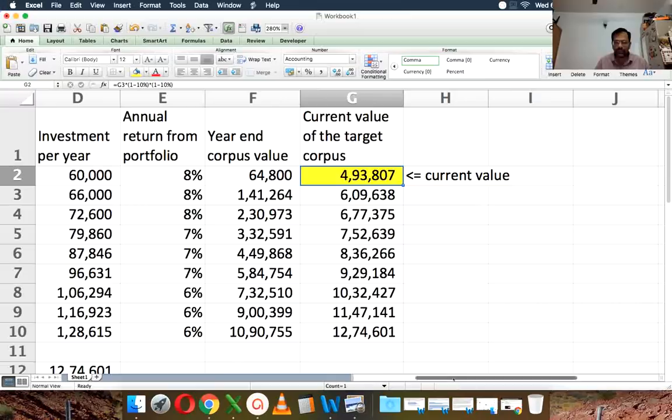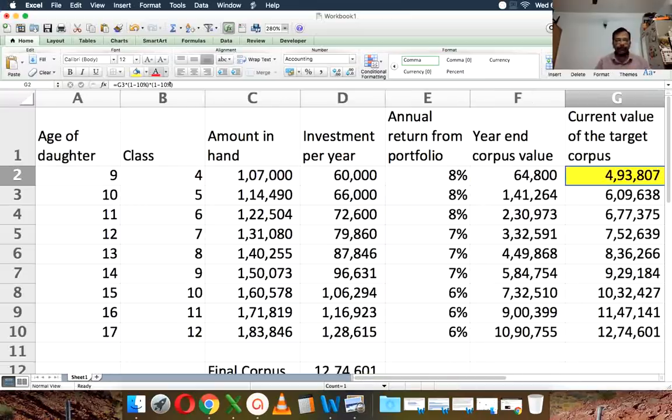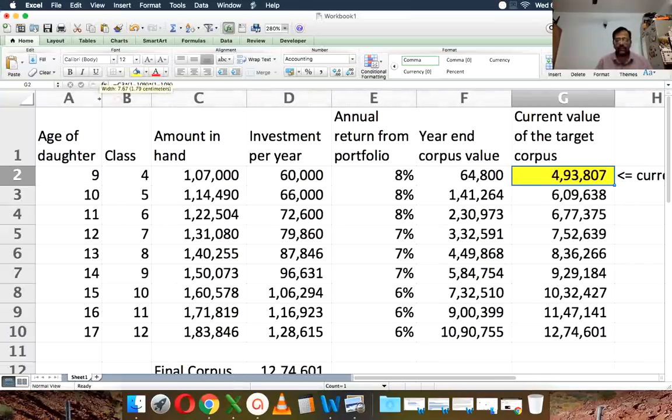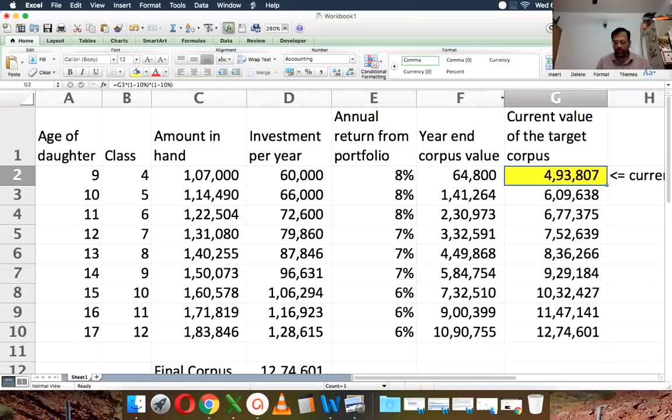Now the question is, can your child join college? Let's say at least a BE program. I don't think MBBS is possible, at least not in the private institutes, I think. At least a BE program, even in the private institutes, with 5 lakhs today. Your child is only 9 years today, but let's assume that she's going to enter college in a month, or you have to pay money in a month or 2 months from now. Will that 5 lakhs be sufficient? Well, probably, just about. Depends on the place. Maybe in some places, maybe not in some places. That you'll have to take a call.